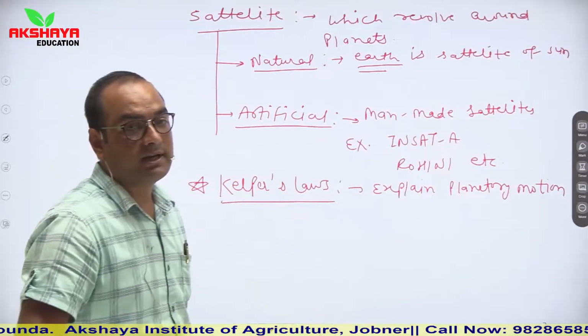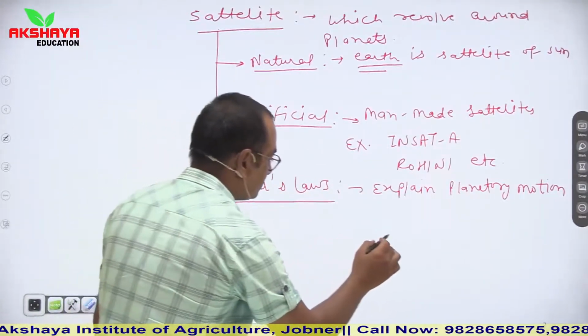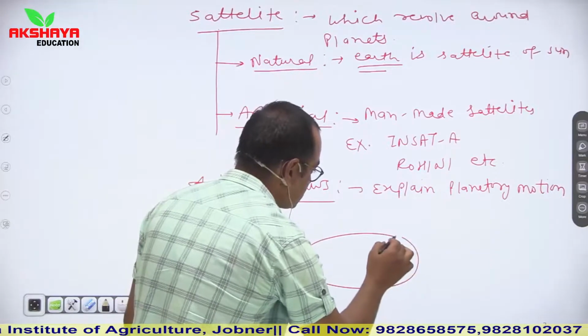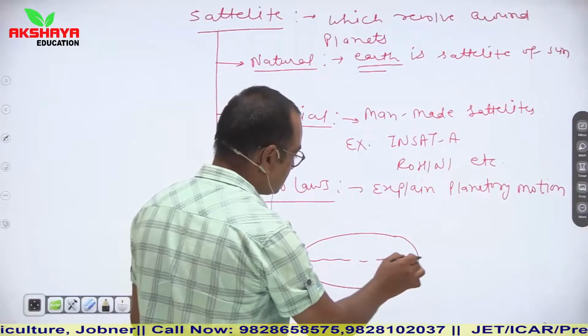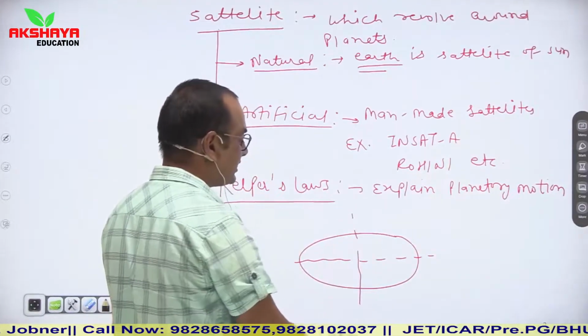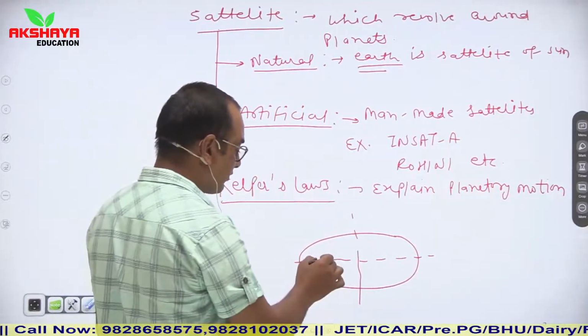So Kepler considered that these are elliptical orbits, and in these elliptical orbits, he considered that Sun is situated at one of its focus.